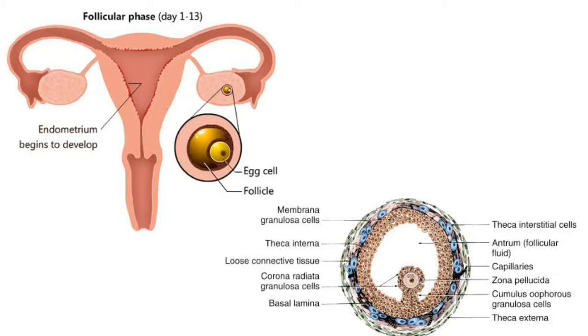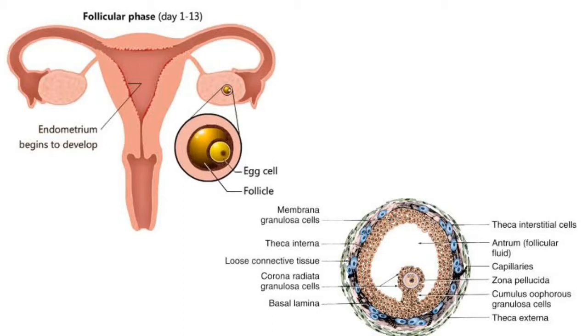Simultaneously, the endometrium, which broke down in the uterus because of the deficiency of progesterone, starts regenerating through proliferation. The changes in the ovary and the uterus are induced by changes in the levels of pituitary and ovarian hormones, that is FSH and estrogen. FSH is follicle stimulating hormone.